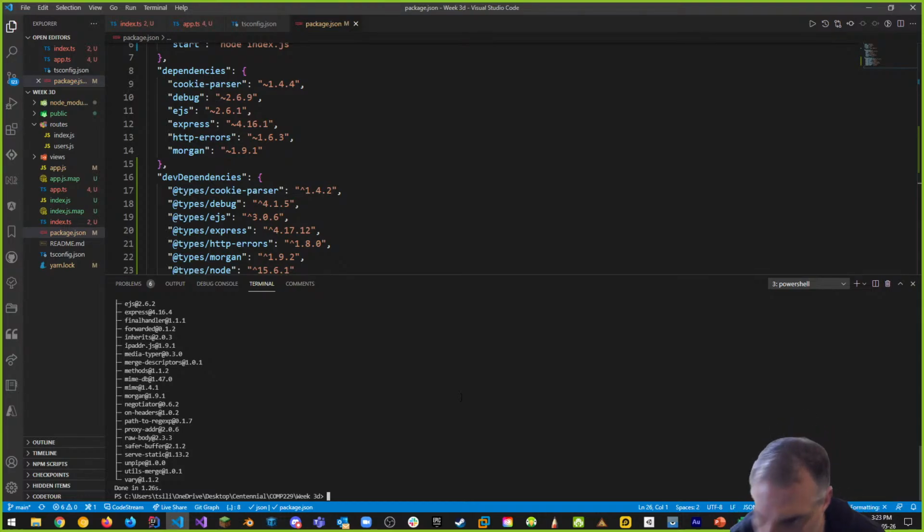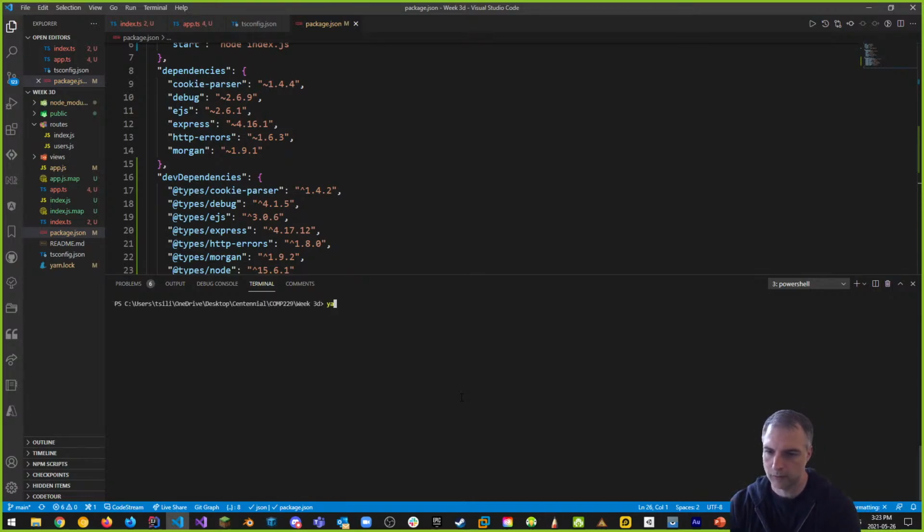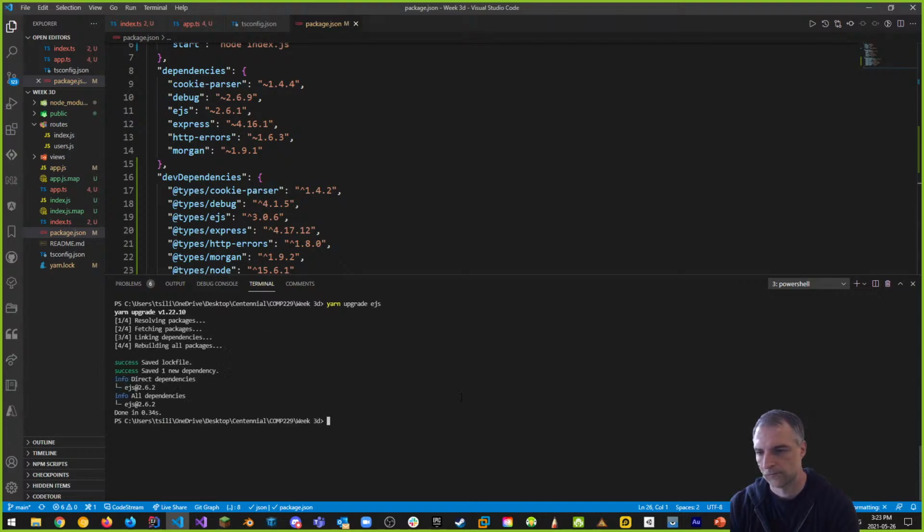That's really weird. That should totally work. Let's see if I can do one at a time. Yarn upgrade EJS. Nope. So these are ats, right? And this is greater. So that is a problem. This is different. So when you have a symbol like this, it basically prevents you from doing that.